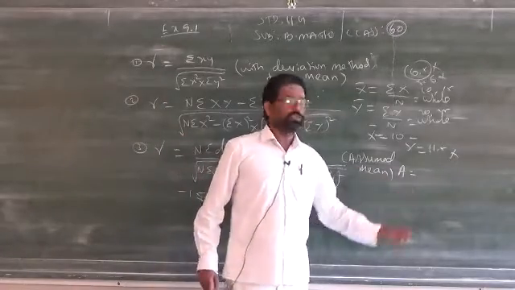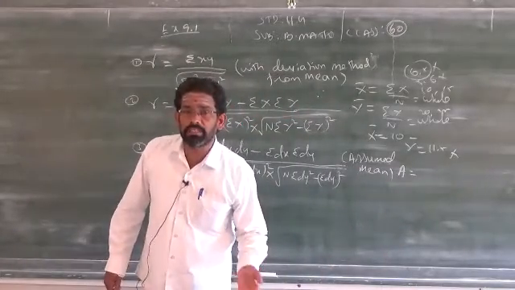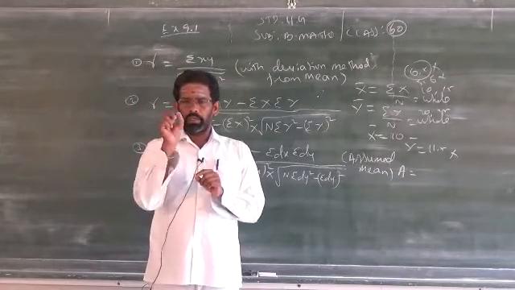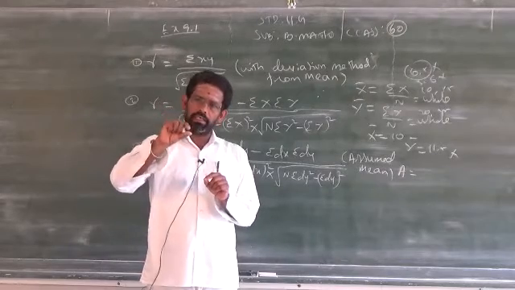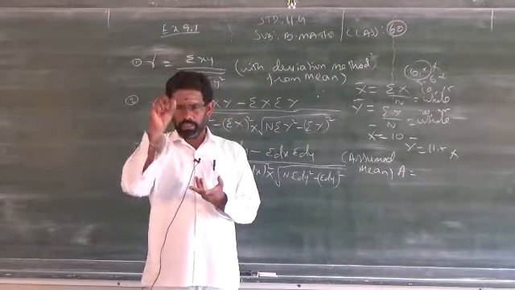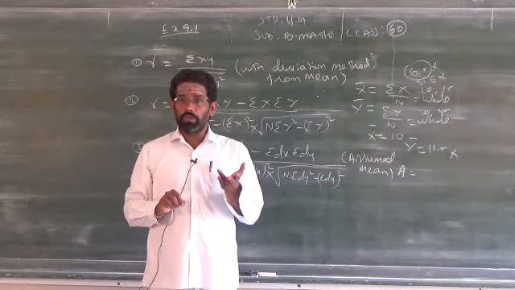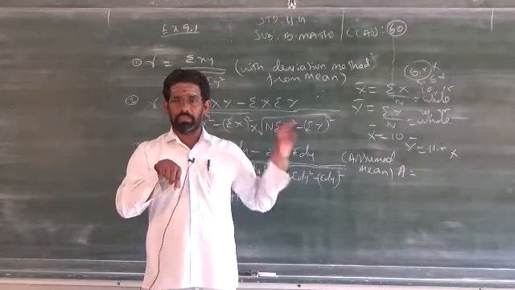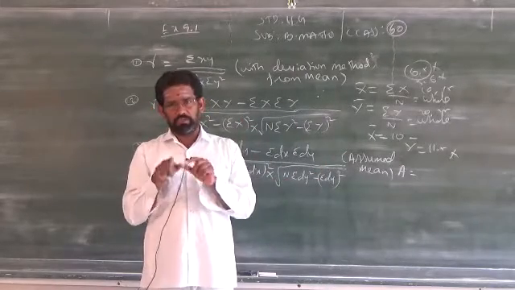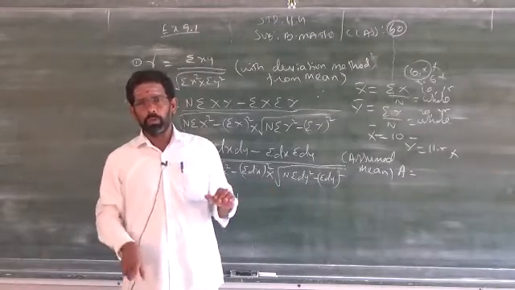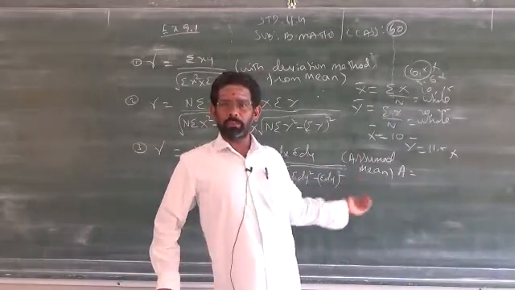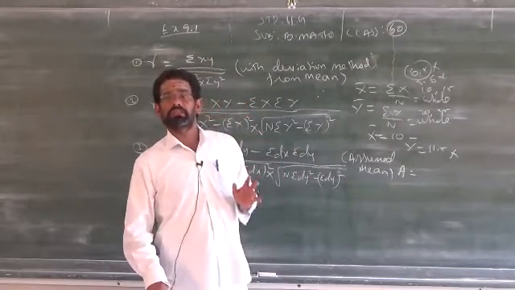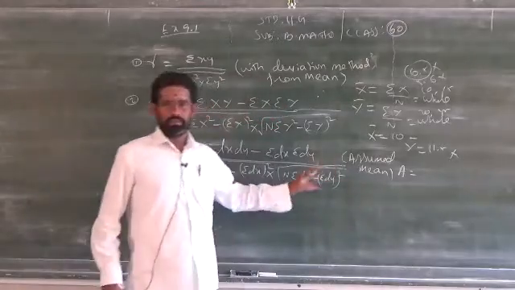For the third formula, you have to take the assumed mean. How to take the assumed mean? Just now I said, you have to see the x data. In that x data, you are allowed to take a as any one number which is close to all the data. Even you are allowed to take an assumed mean from outside the given data, but that assumed mean should be near to the given data. In such a way, you have to take it for both x and y. Don't take it only for x and apply this formula, that is wrong. You have to take the assumed mean for both the x variable as well as the y variable to use the third one.